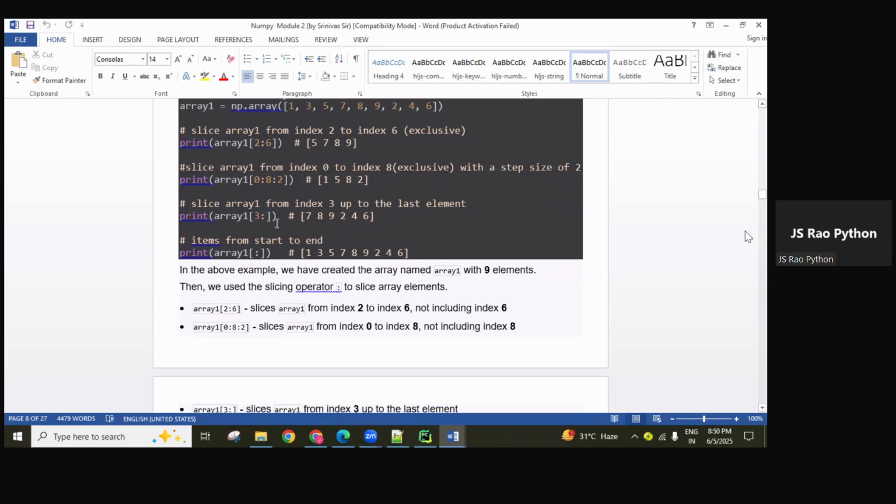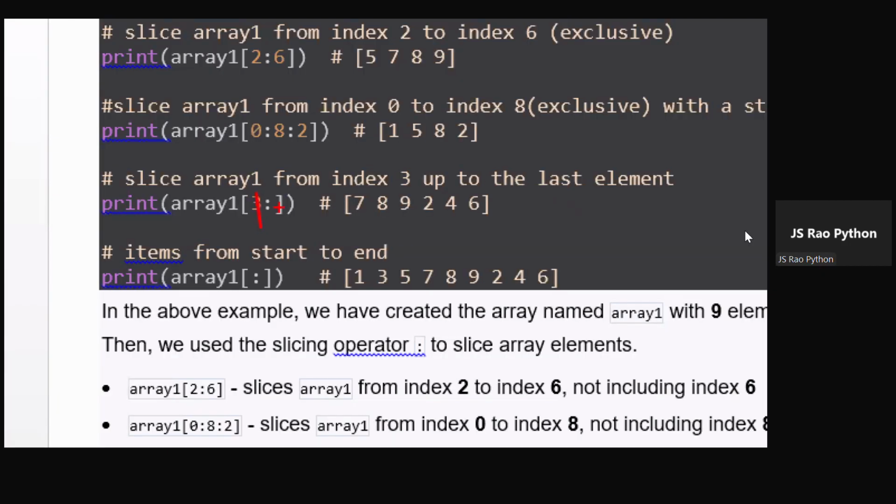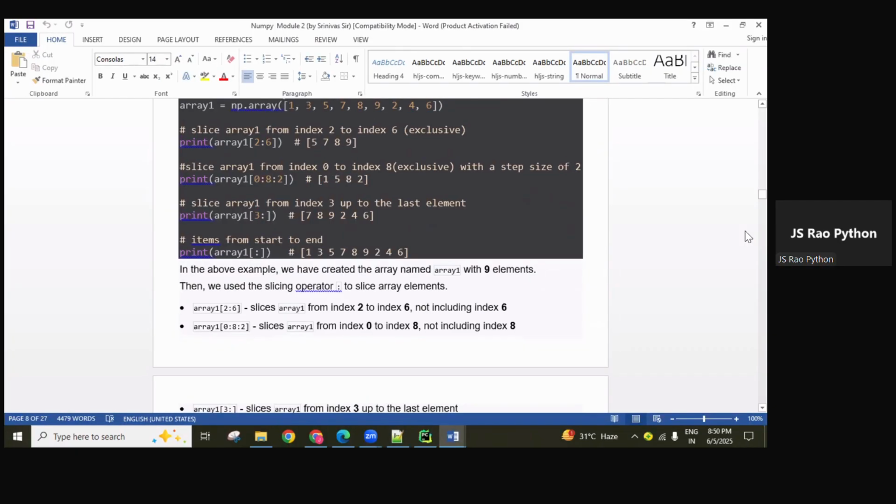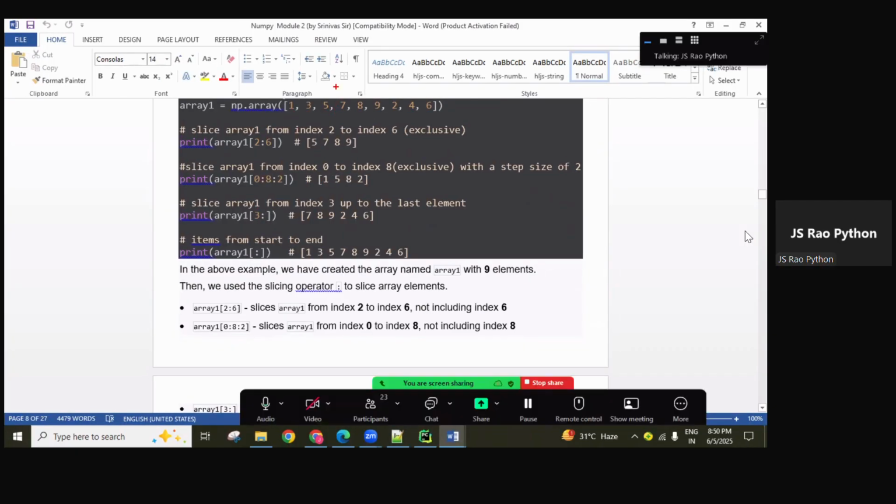Start value, stop value, both are given. And next here, start value, stop value, step value, three given. Here only start value is there, starting from third index up to available length. So nothing but here 0, 1, 2, 3. So starting from here and up to available length accessing.